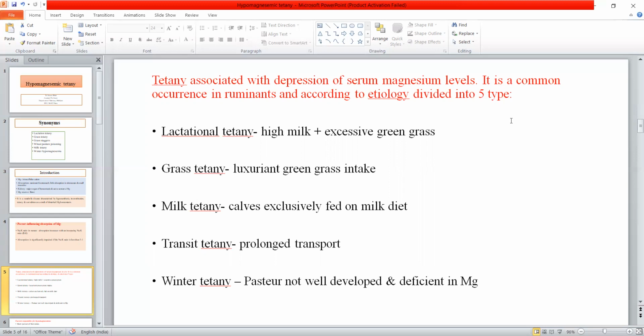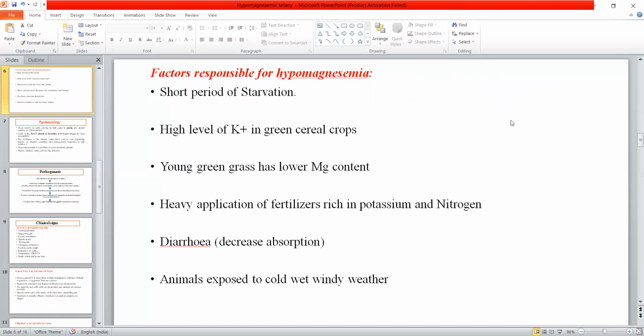Then transit tetany or winter tetany: during prolonged transportation or the stress developed by transportation, there is a reduced concentration of magnesium and it will lead to hypomagnesemic tetany. So all these are the synonyms of hypomagnesemic tetany.